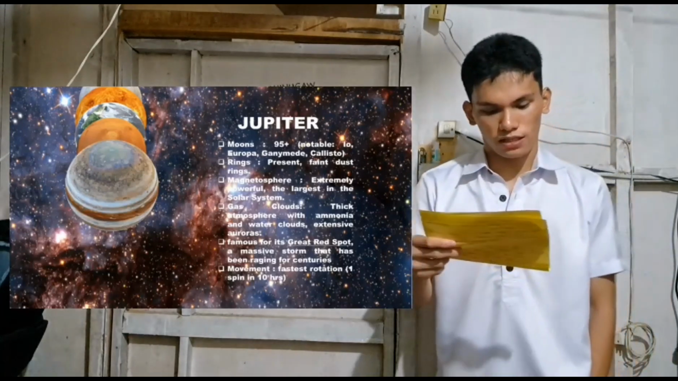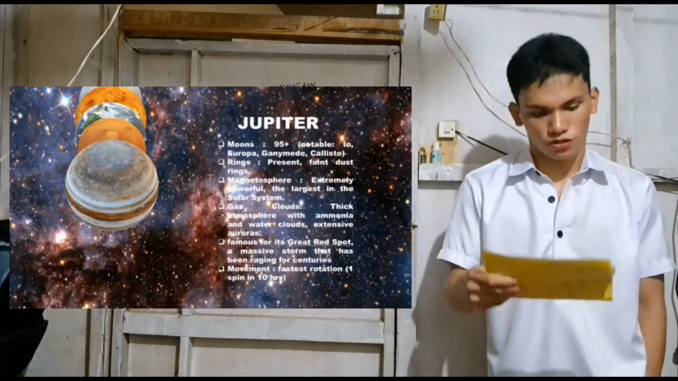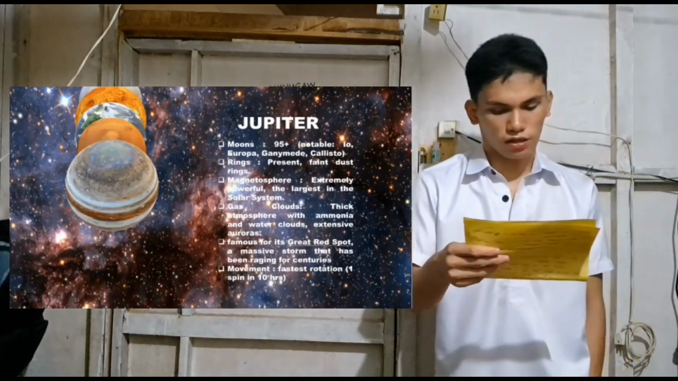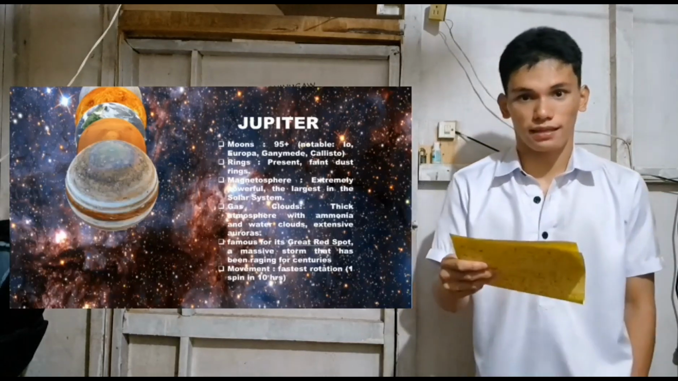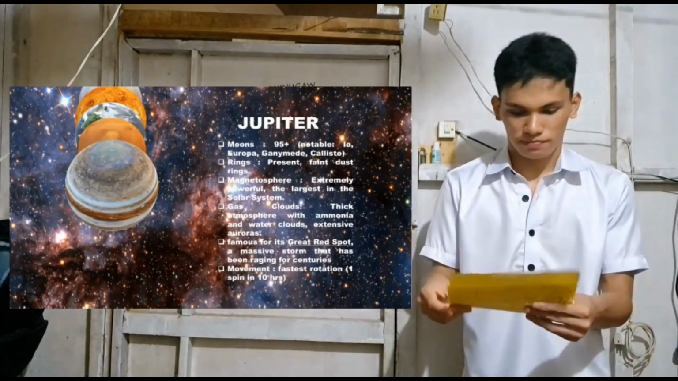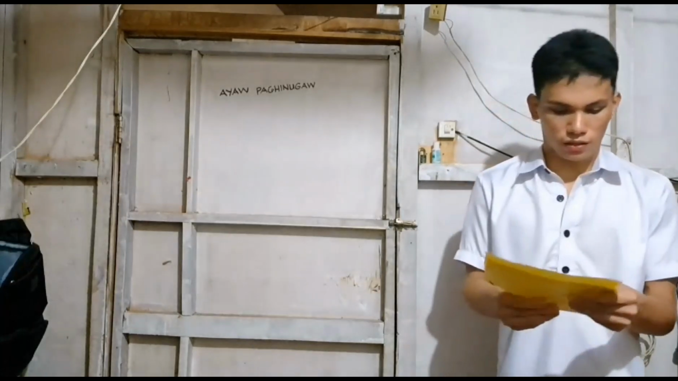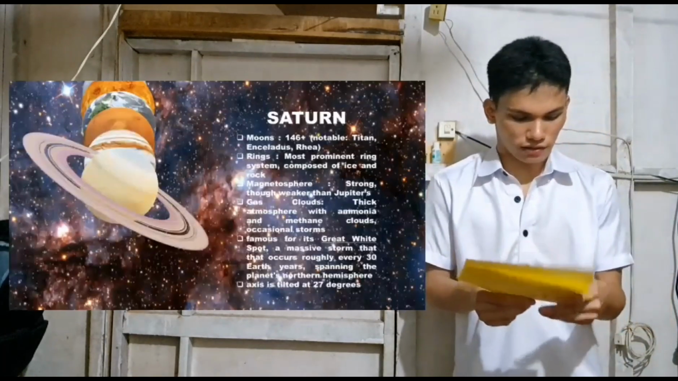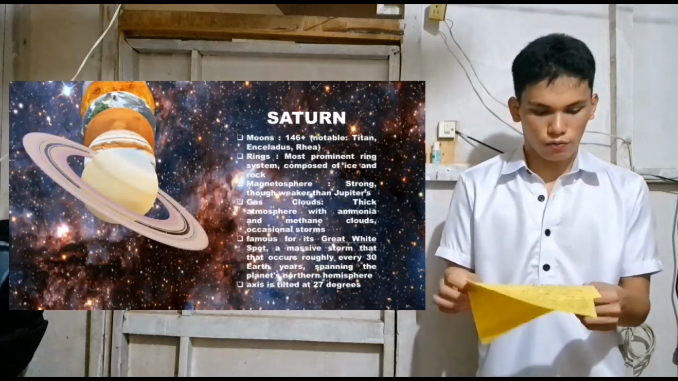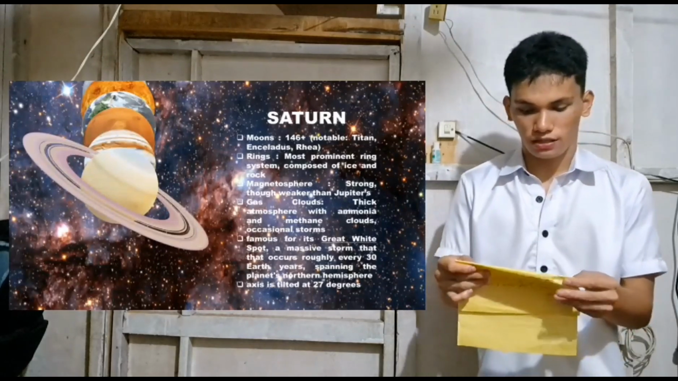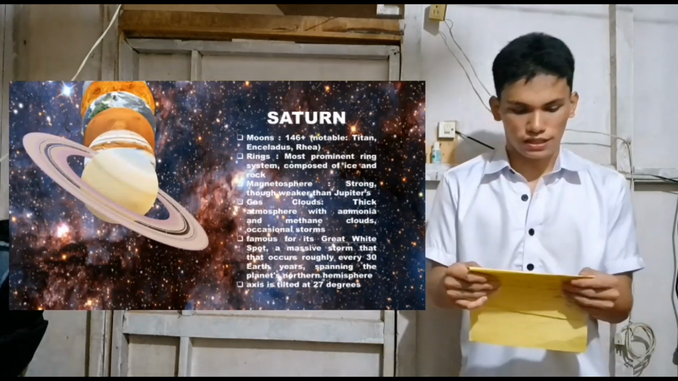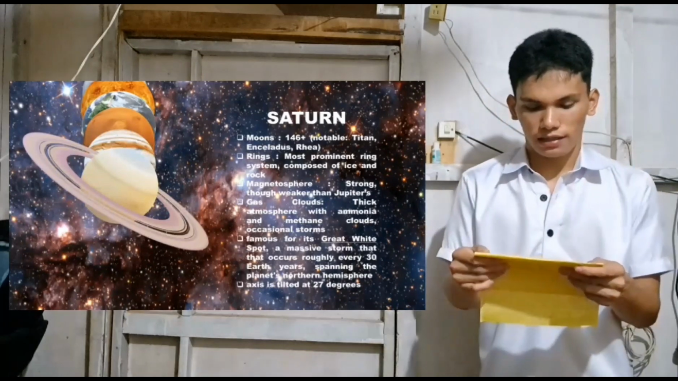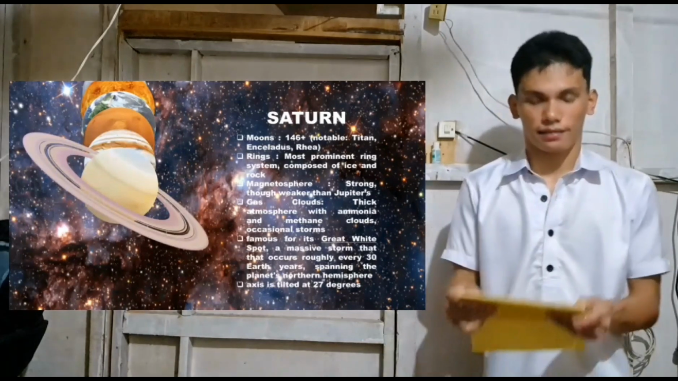So we'll proceed to its fast rotation. Jupiter has recorded one spin in just 10 hours. We'll proceed to the 6th planet, Saturn. Saturn has a total of 146 moons with just 3 notable: Titan, followed by Enceladus and Rhea.